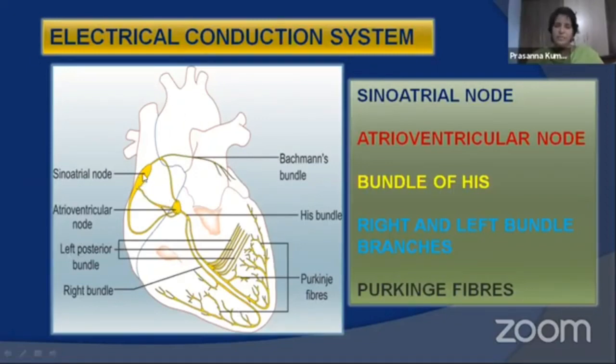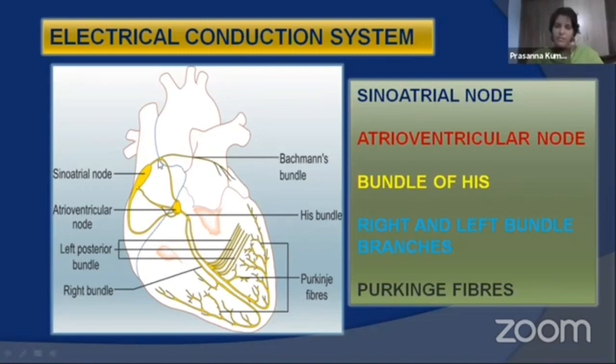Depolarization begins in the very first node, that is sinoatrial node. You know the position of this sinoatrial node. Sinoatrial node or SA node is located on the wall of the right atrium.